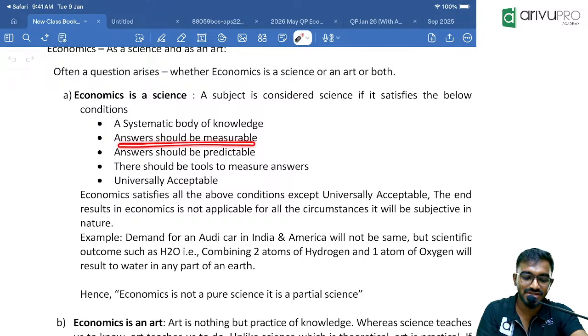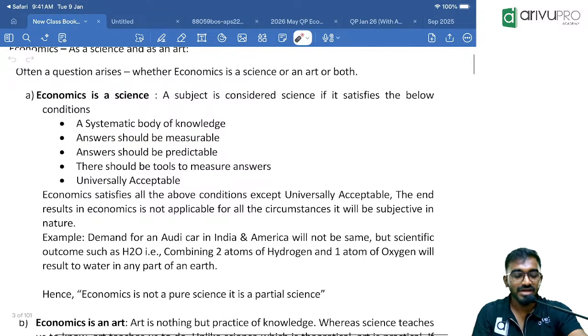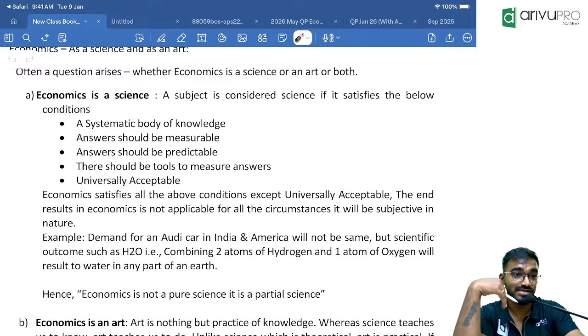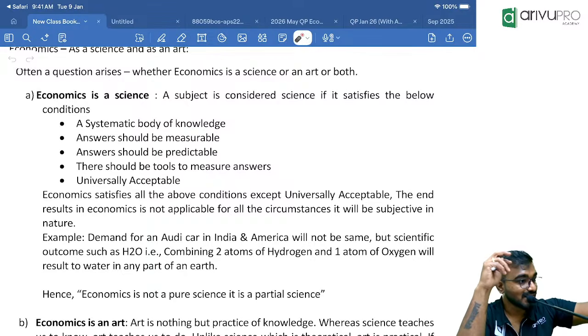Next comes, answers should be measurable. We can quantify the answers in science. For example, if rainfall happens, as you would have seen in the news, so many centimeters of rainfall happened. And if an earthquake happens, so-and-so magnitude of earthquake, for example 6.2 magnitude, 5.1 magnitude, 3.2 magnitude. Like this, we are able to measure and quantify. That is called science. Even in economics, there are a lot of scenarios where we quantify how much is the demand and how much is going to be the supply. We have different formulas to calculate it. Yes, we are doing it.